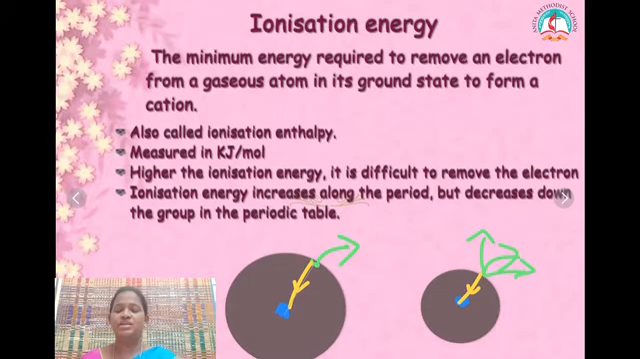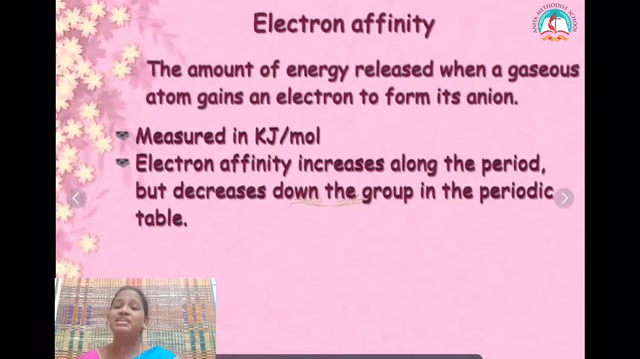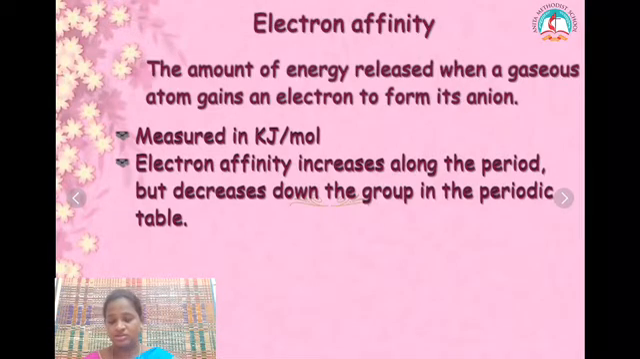Next we are going to see electron affinity. What is electron affinity? The amount of energy released when a gaseous atom gains an electron and forms its anion. Okay, it is also measured in kilojoules per mole. Electron affinity increases along the period but decreases down the groups.